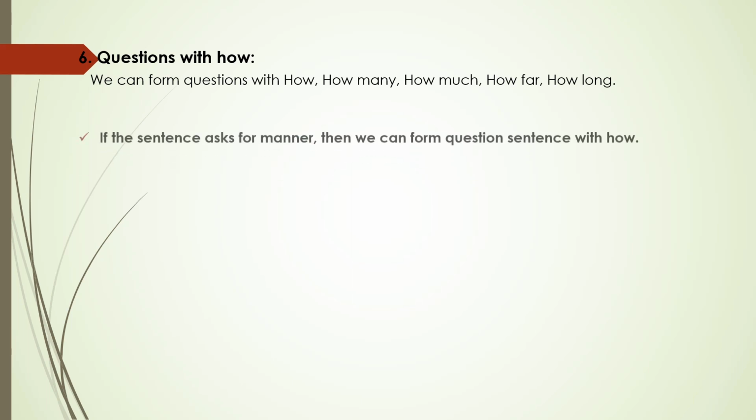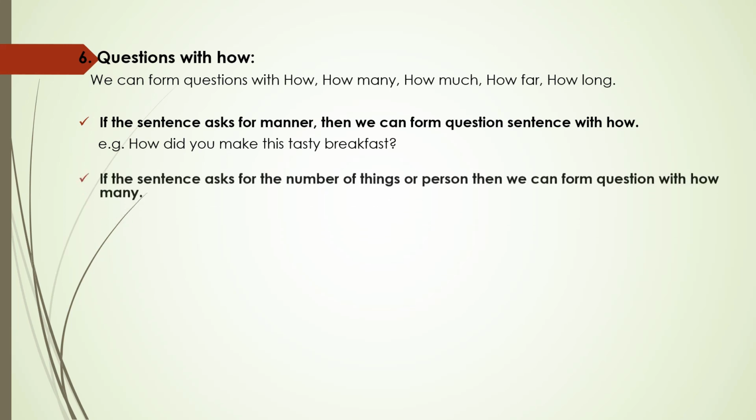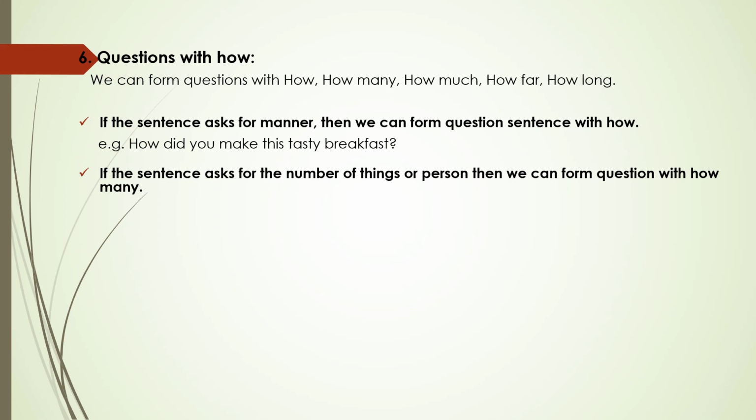Sixth one, questions with how. We can form questions with how many, how much, how far, how long. So, in the first sentence, if the sentence asks for manner, then we can form a question sentence with how. So, the example is here. How did you make this tasty breakfast? Second, if the sentence asks for the number of things or persons, then we can form a question with how many. For example, how many books does she have in her bag?